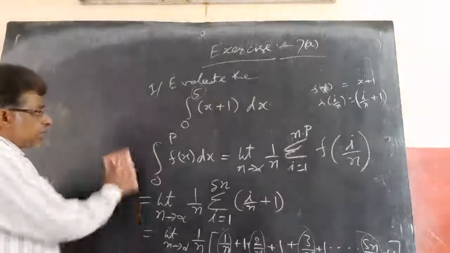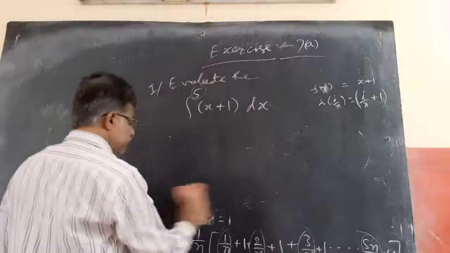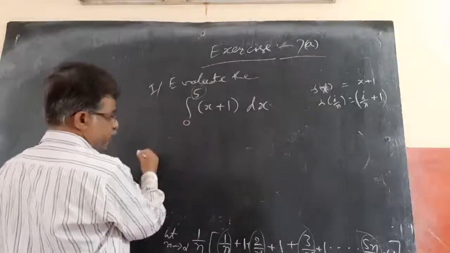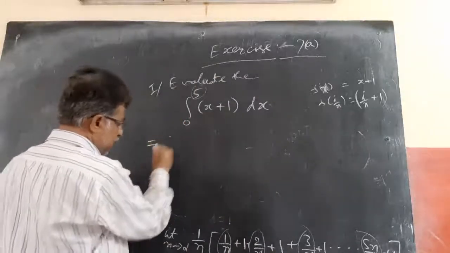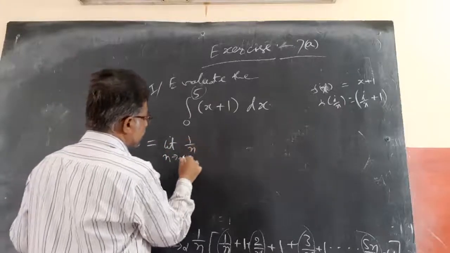1 is added for 5n times. So what do I get finally? We'll see. So this is 0 to 5. So this is equal to, what do I get? Limit n tends to infinity as it is, 1 by n as it is.